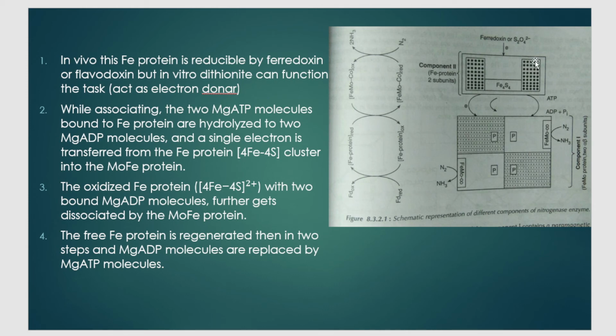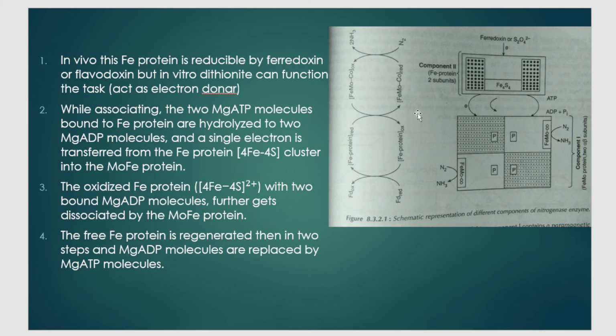Then what does Fe protein do? Fe protein gives that electron to FeMo protein, so it itself is said to undergo oxidation. Now in the FeMo protein, the P cluster has transferred that electron to the FeMo cofactor, correct? So it takes that electron coming from component number 2, so it is said to undergo reduction.